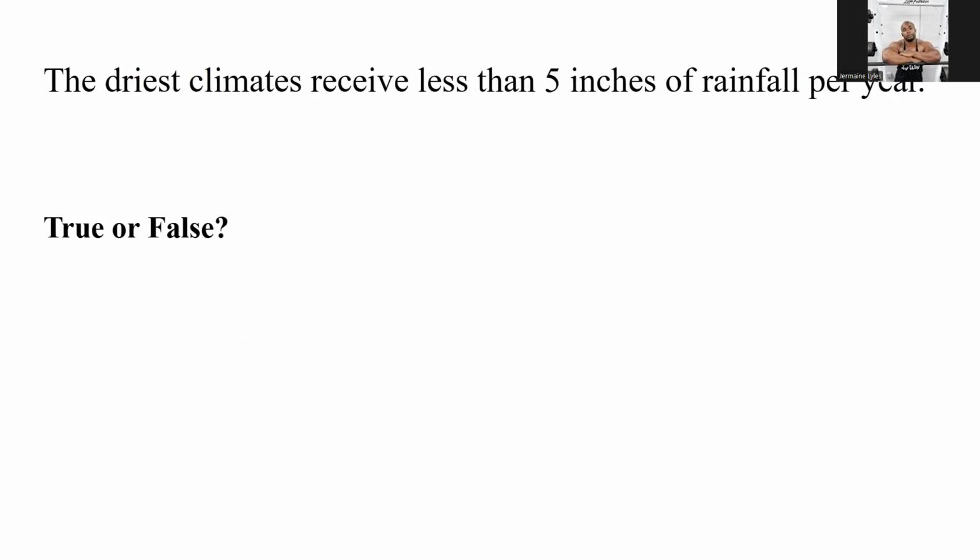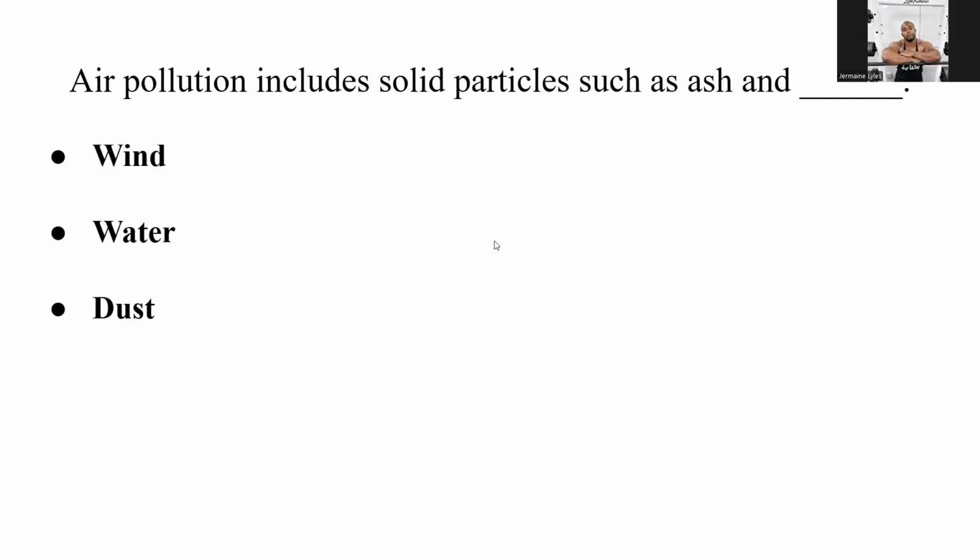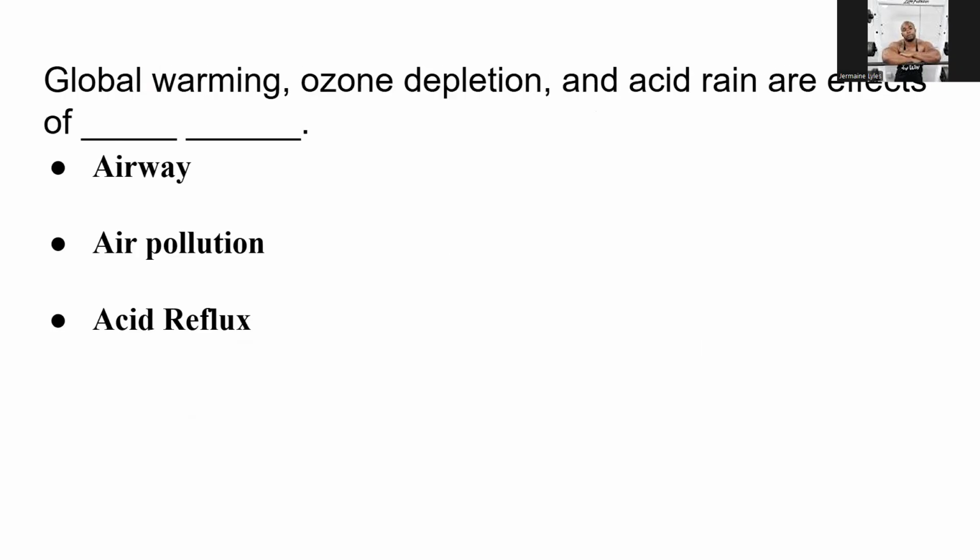The driest climates receive less than 5 inches of rainfall per year. Is that true or false? That is false. It is less than 10 inches of rain per year, according to our textbook. Air pollution includes particles such as ash and what? Dust.